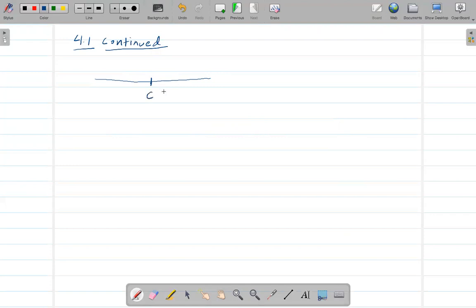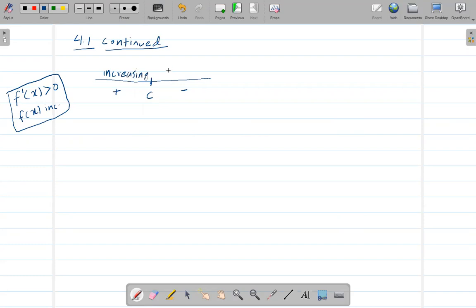If this is a critical number, and let's say this side is increasing or positive, and this side is negative, decreasing, I talked about this yesterday. Basically, if f prime of x is positive, then f of x is increasing, and if it is negative, it's decreasing. I talked about that in yesterday's lecture, so please go back and watch that first if you haven't. So this is increasing, this is decreasing.